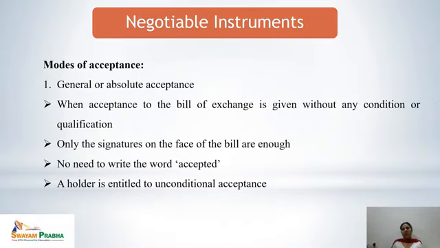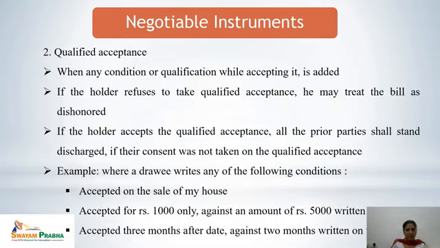And in case of general or absolute acceptance, there is no need to write the word accepted. Just the signature of the drawee makes it a valid acceptance, and a holder is entitled to unconditional acceptance. Means in case of general or absolute acceptance, no kind of condition can be attached to the acceptance.